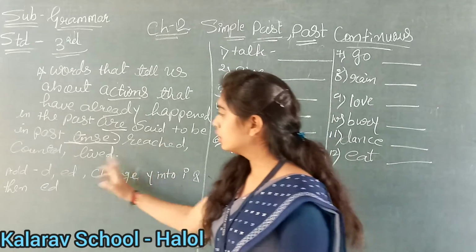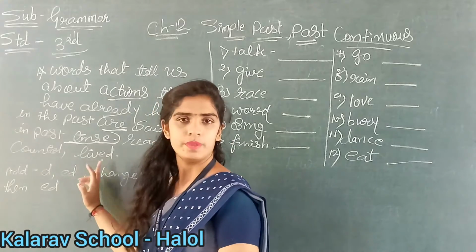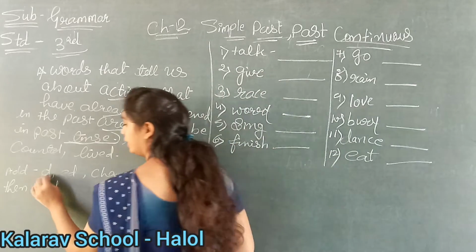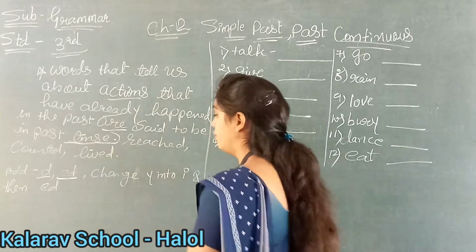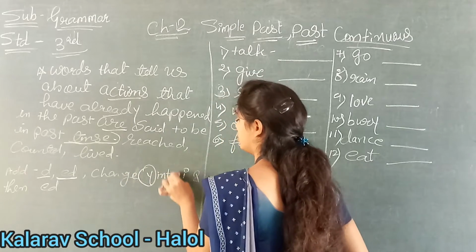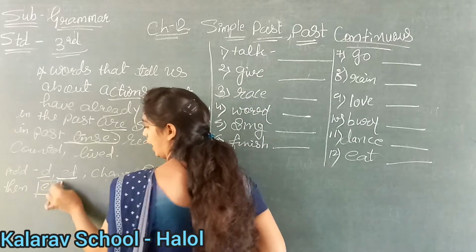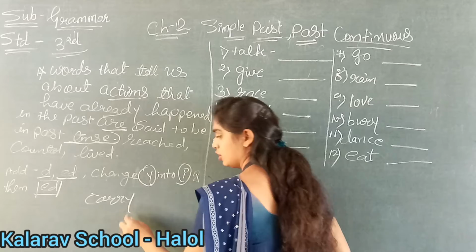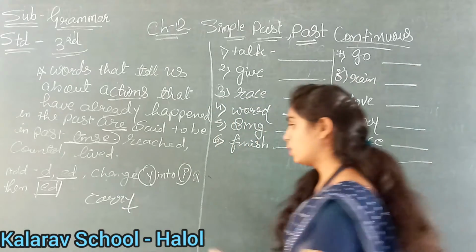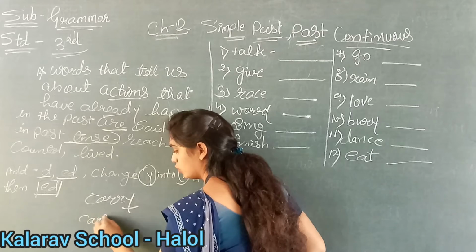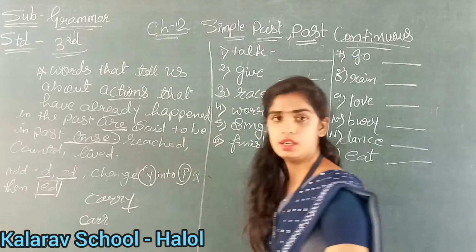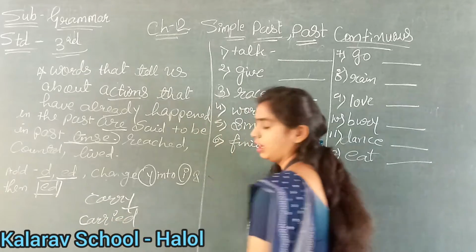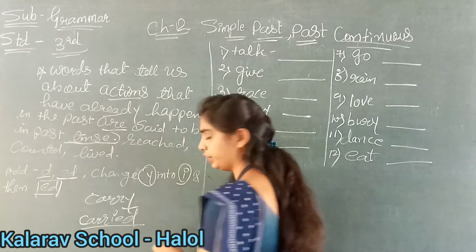Understand? For example, reached, continued and lived. In the past tense, what are we going to add after the verb? We are going to add ed, and when the verb ends in y, we will change it into i, and again we will add ed. For example, carry, right? So y, how will we change it here? Carried. So C-A-R-R, y we will change into i, and what will we add? ed. Understood? If you make it like this, it will be easy for you.